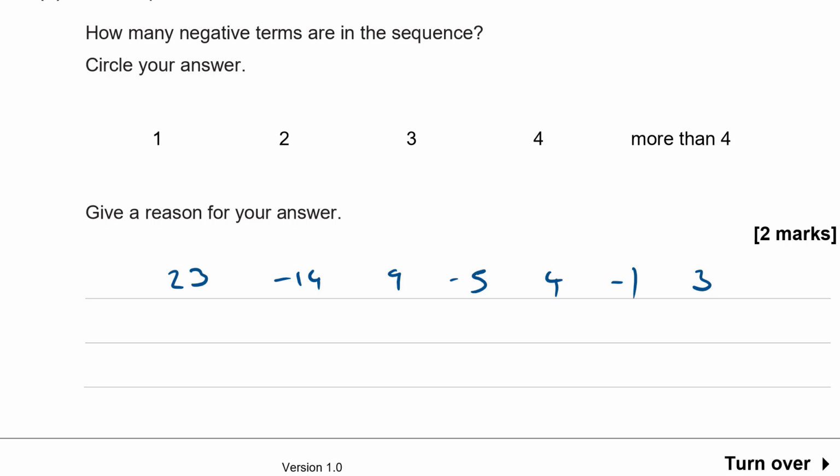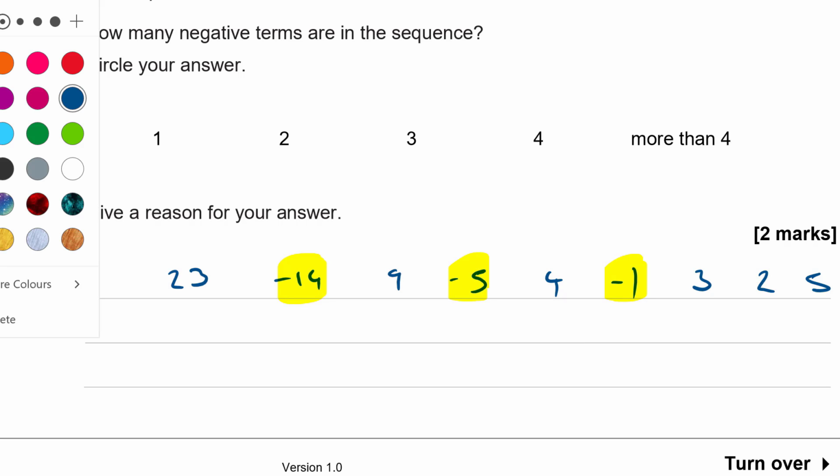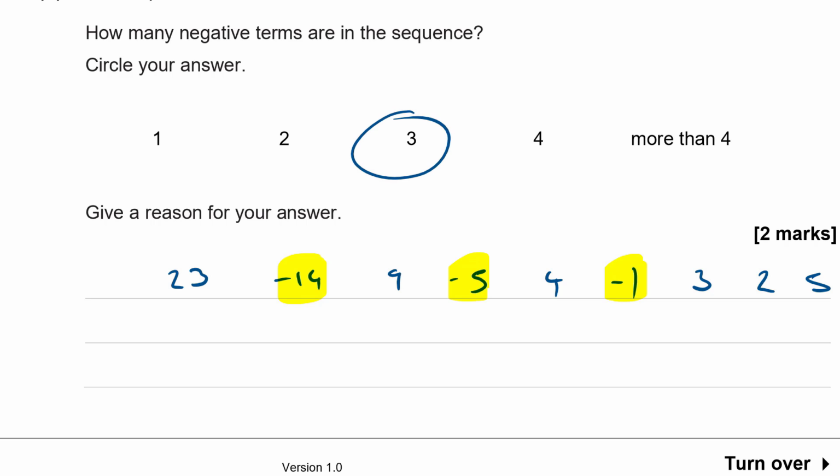And then my next term I'm going to get by adding minus 1 and 3 together. So after that I'm going to get 2. And my next term after that is adding 3 and 2 together, which is 5. Now notice now that everything is positive. From this point on, I'm just going to get more and more positive numbers, aren't I? Because 2 plus 5 is 7, 5 plus 7 is 12. After that, my whole sequence is going to be positive forevermore. So how many negative numbers were there? I had my minus 14, my minus 5, and my minus 1. And after that, everything is positive. So 3.